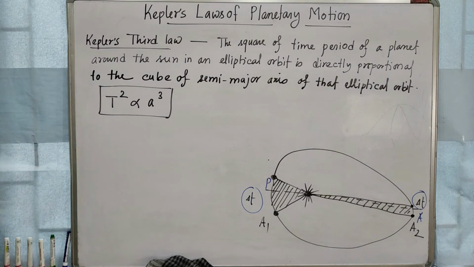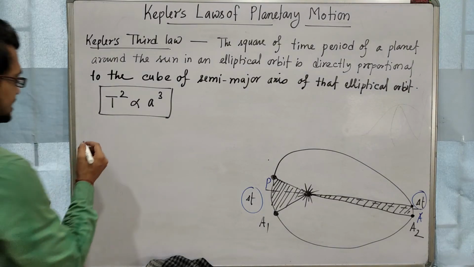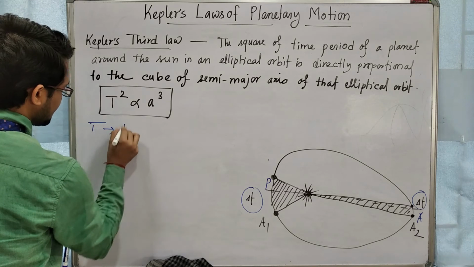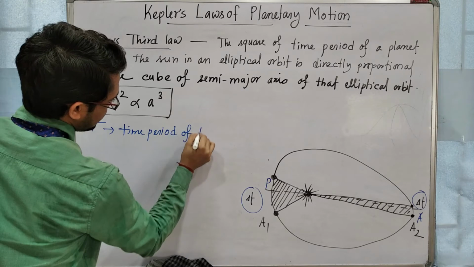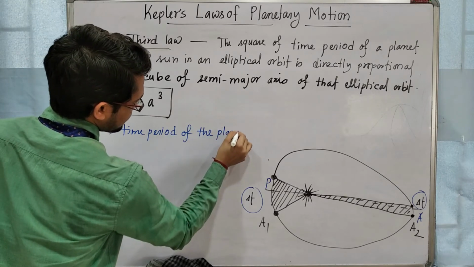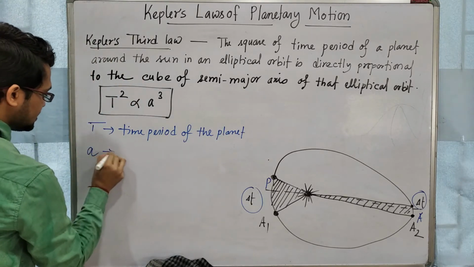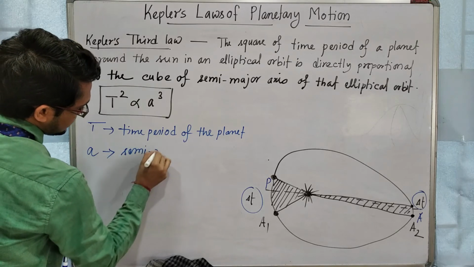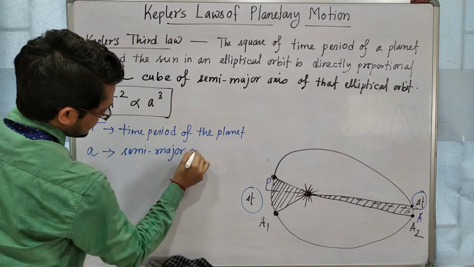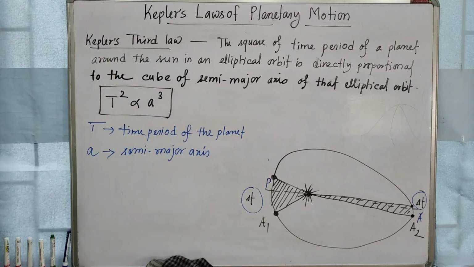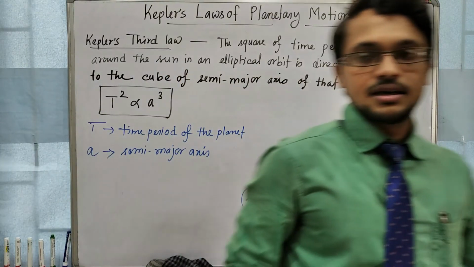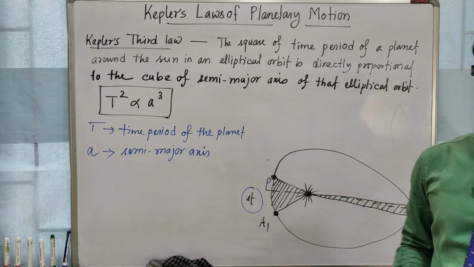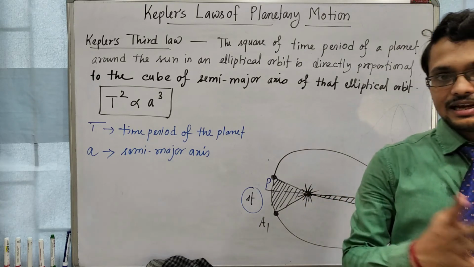Clear? So here T is the time period of the planet, and a is the semi-major axis of the orbit. Now this is given for an elliptical orbit, and I told you that a circle is a special kind of ellipse.